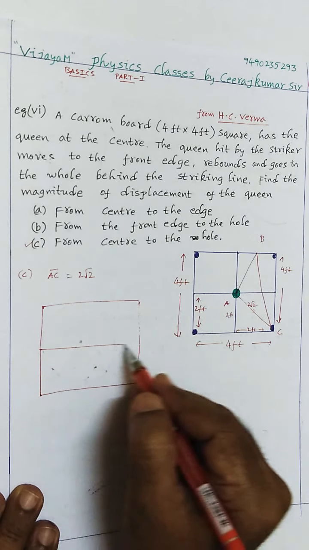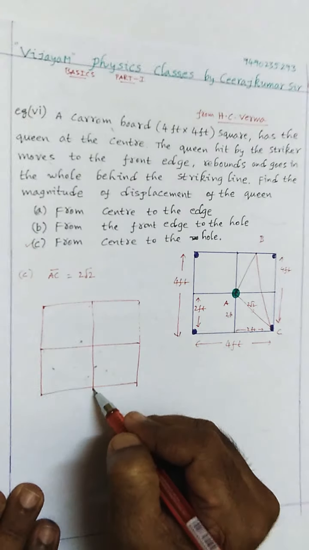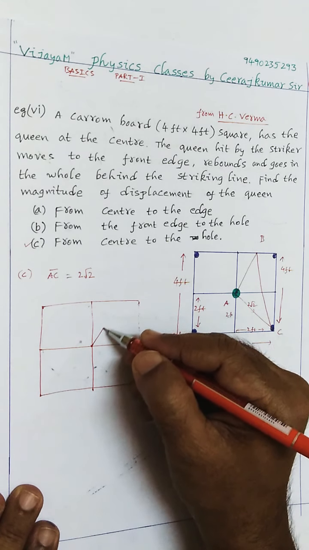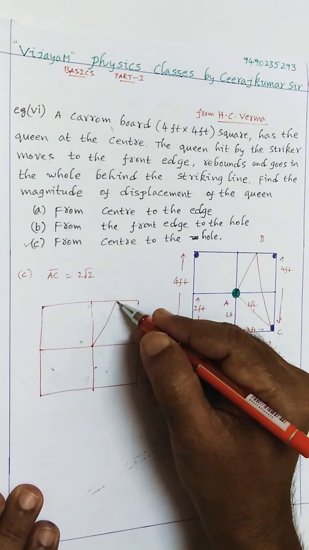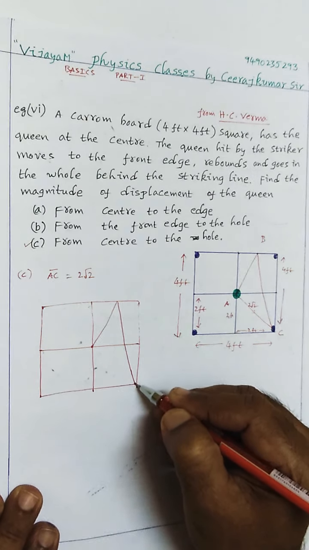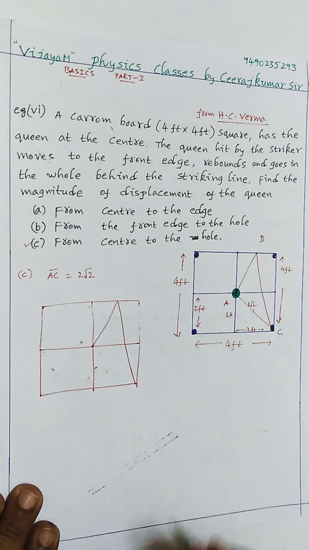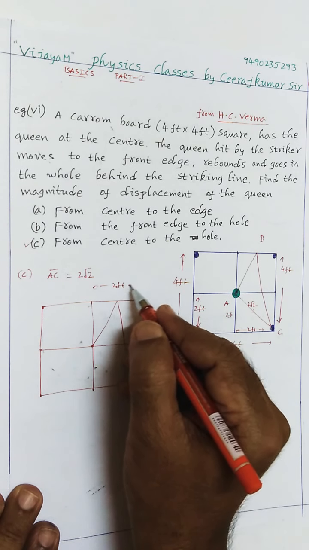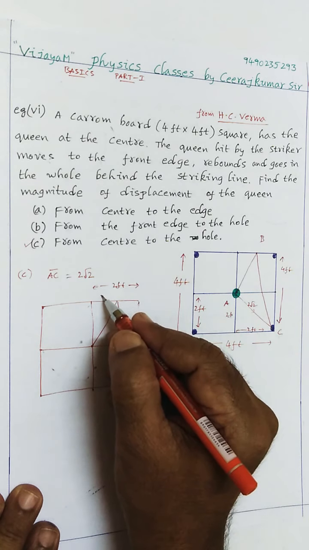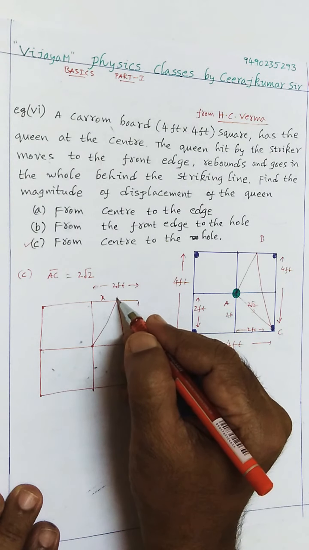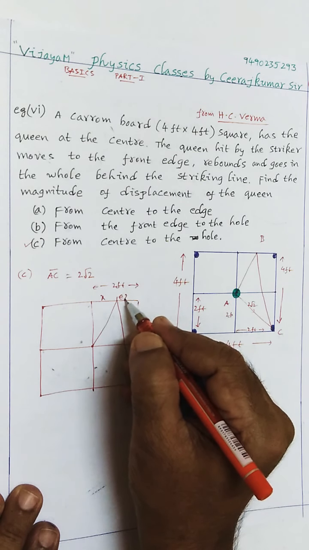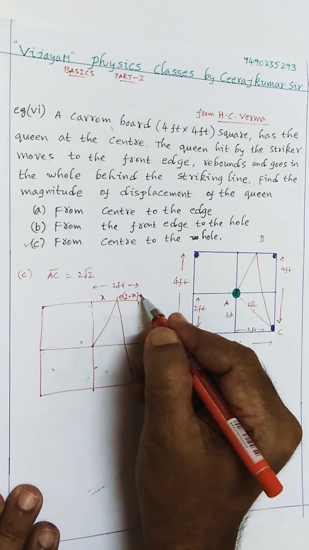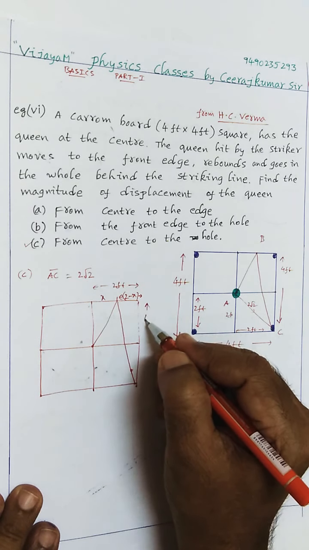In the middle what we have, this is the point. So it went to the opposite side and then it came to the hole. See here, this part is 2 feet, that we already know. Let us assume that this is x here. Then how much is this part here? This one is 2 minus x. Isn't it? And this one is 4.